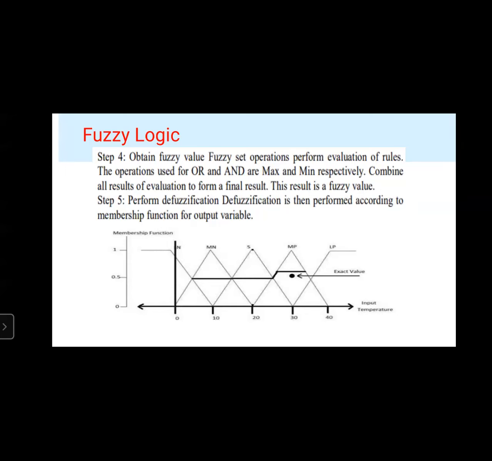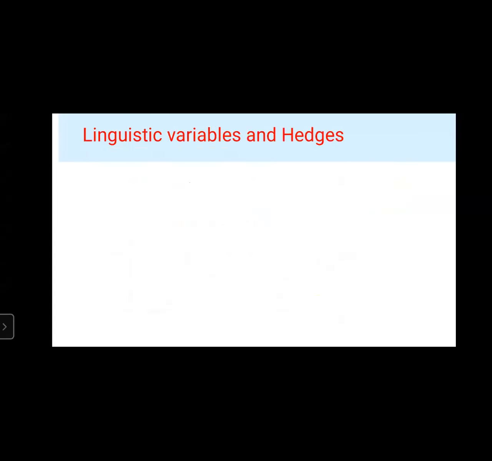Now we have to combine the results. Combine all the results of evaluation to form a final result. This particular result is known as the fuzzy value. After getting the fuzzy value, we have to perform defuzzification. This defuzzification is performed according to the membership function for the output variable. Okay, that's it.